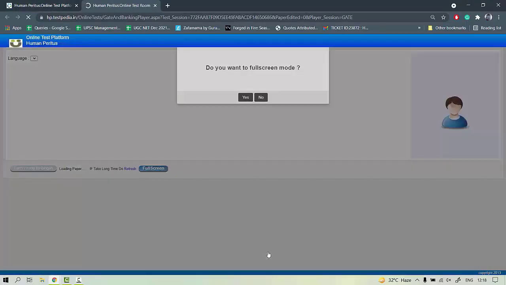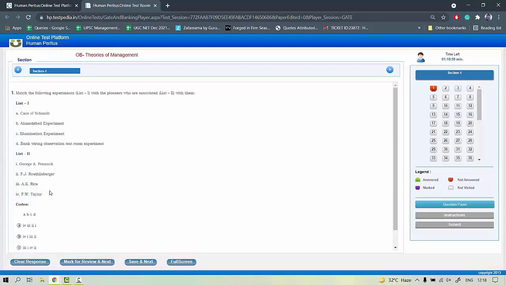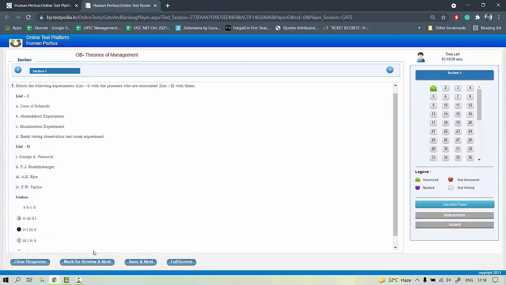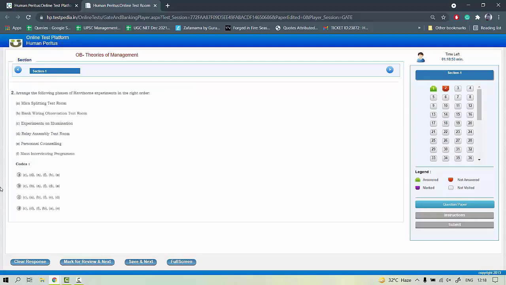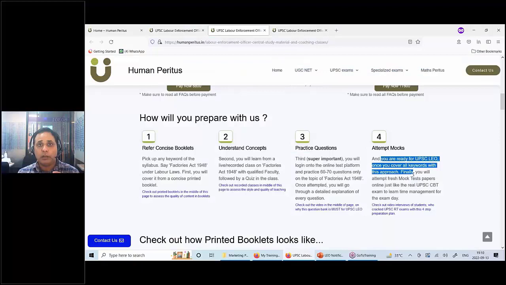So idea of mock test is not to make you learn anything new. और नहीं ऐसा होता है कि mock test में जो सवाल है वो repeat हो जाएंगे, नहीं. So idea of mock test is to teach you time management for the exam day, how you will handle yourself for the exam day. So you'll write 5 full-length mock test papers. They are on exactly the same kind of platform as the CBT which you will get in the actual UPSC, ताकि आपको उसका पूरा practice हो जाएगा.